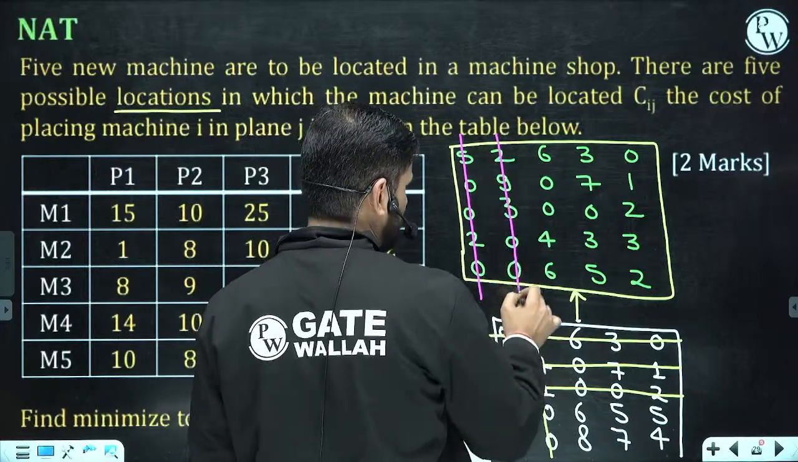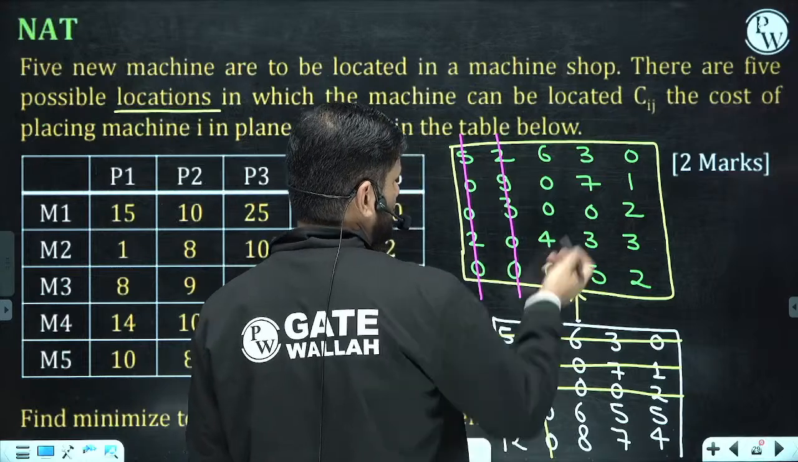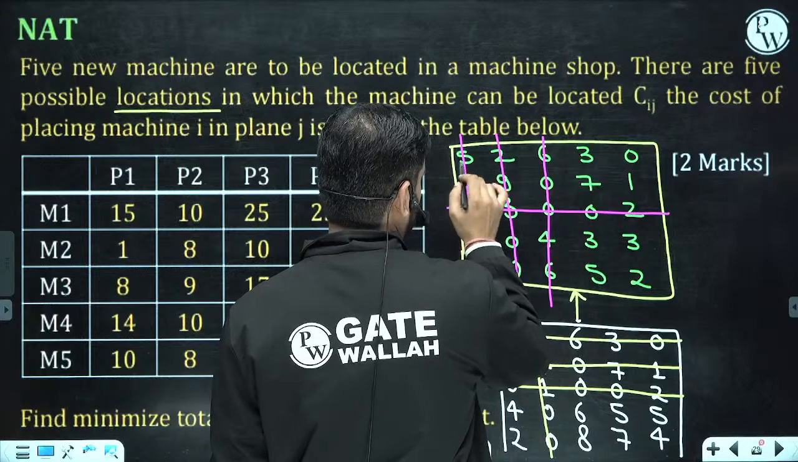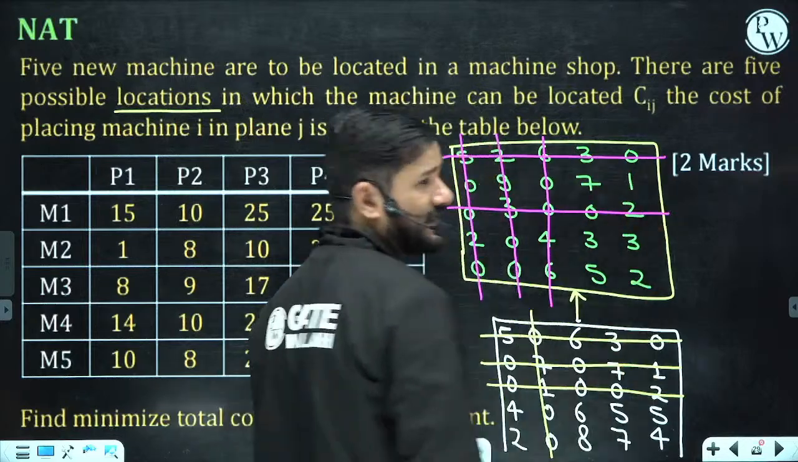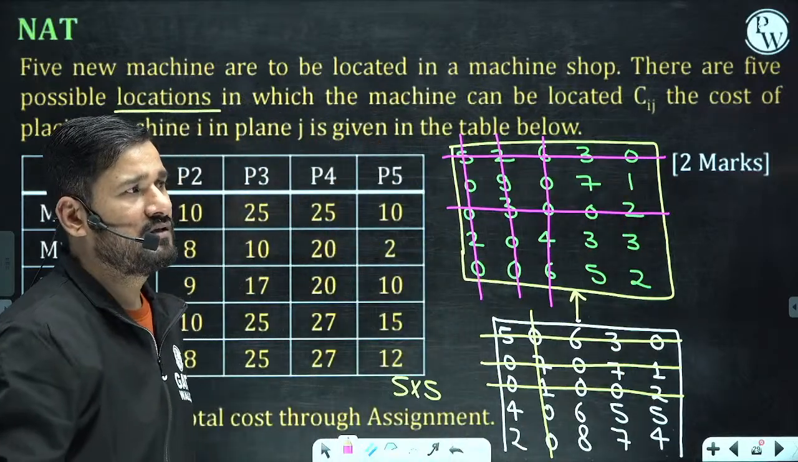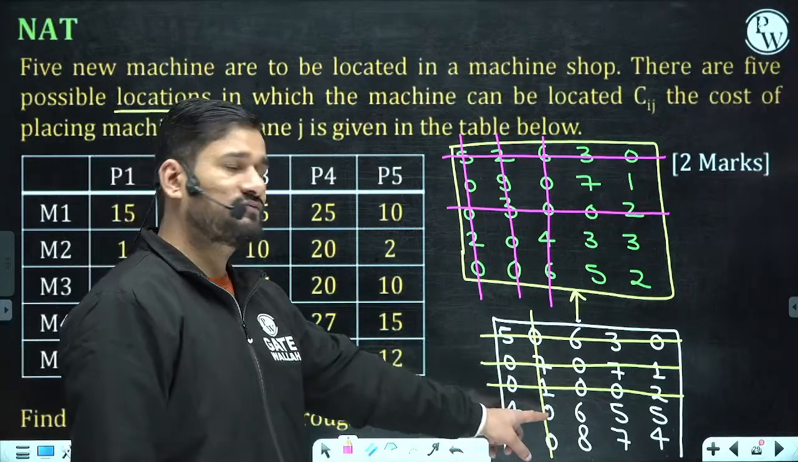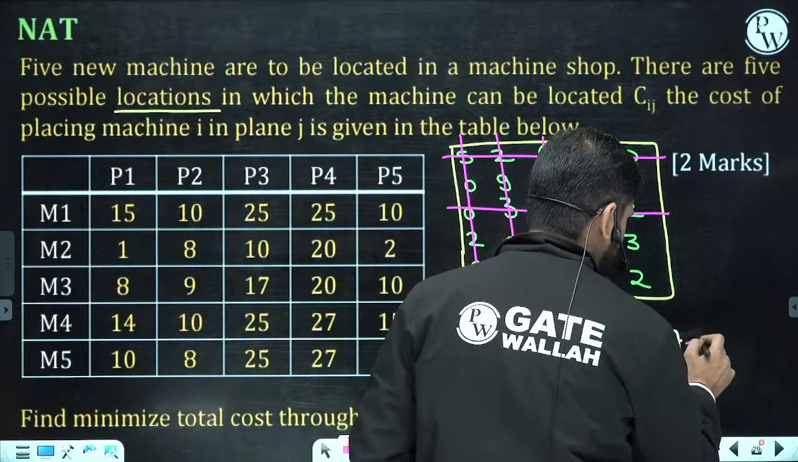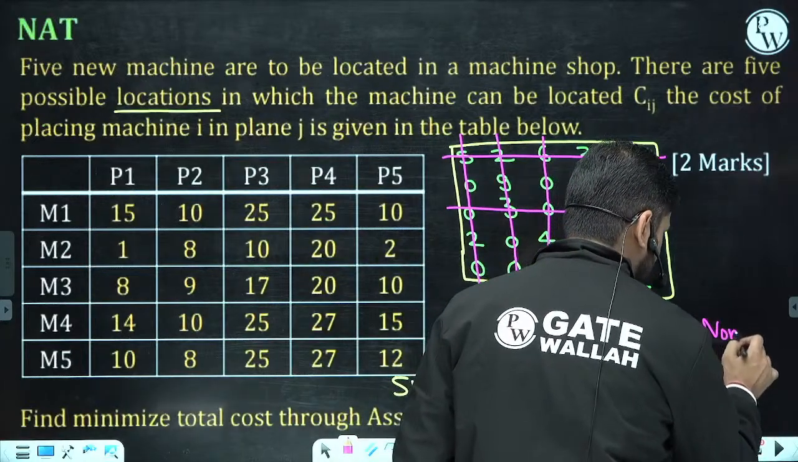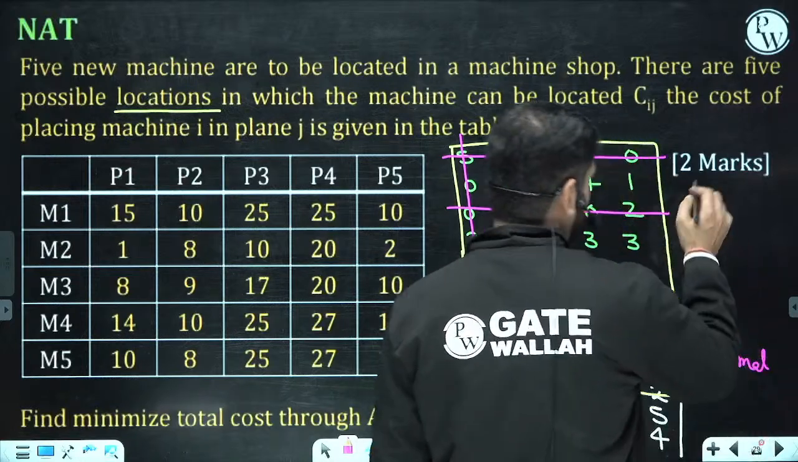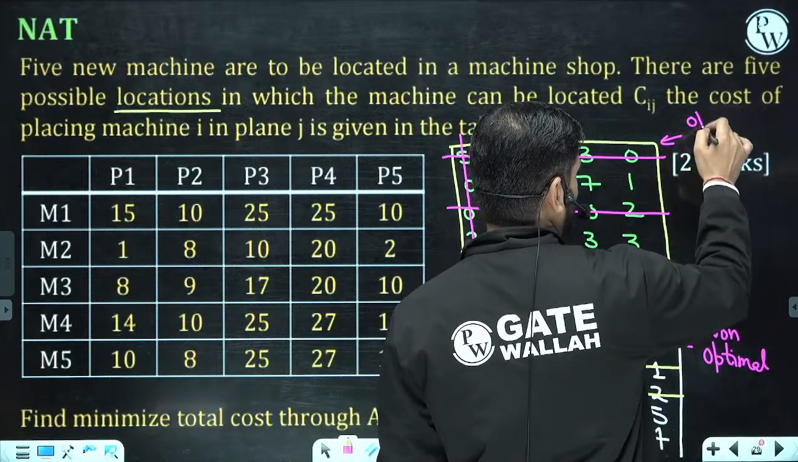Suppose 2 lines, 3 lines, 4 lines and 5 lines. I need 5 lines, beta. I cannot cover in 3 lines. Just check, minimum 5 lines are required now. In this case 4 lines was required, so that's why I can say this is a non-optimal matrix. But here I can say this is an optimal matrix.